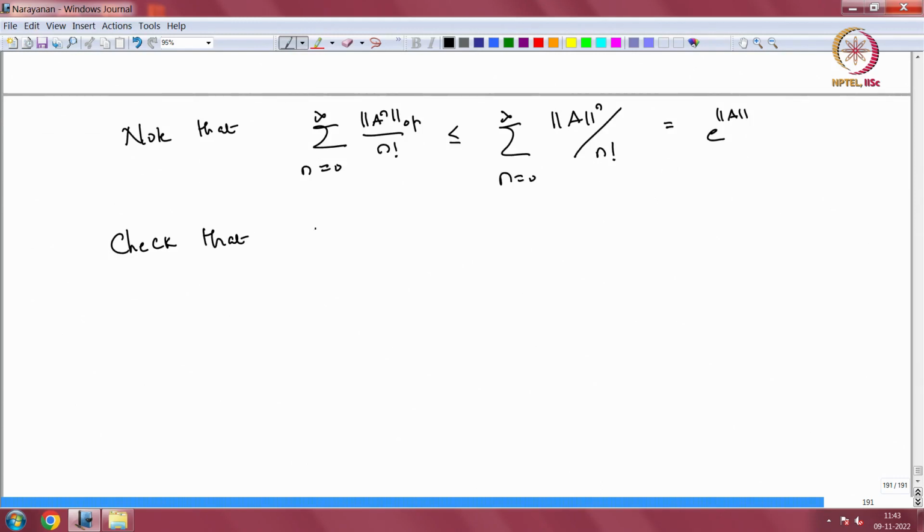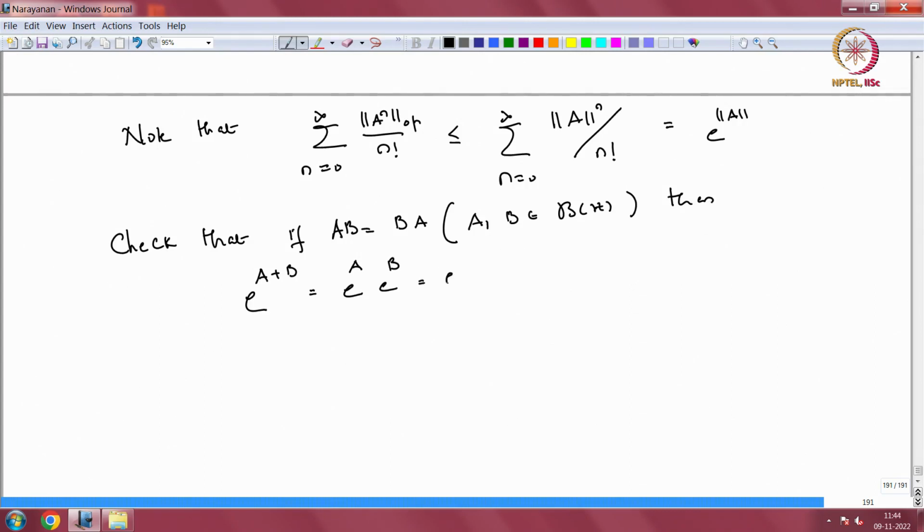So, check that if AB equal to BA, that means A and B commute, and A and B are of course bounded operators, then e to the A plus B is equal to e to the A into e to the B, which is also equal to e to the B into e to the A, because they commute.